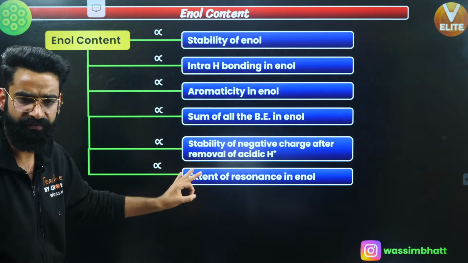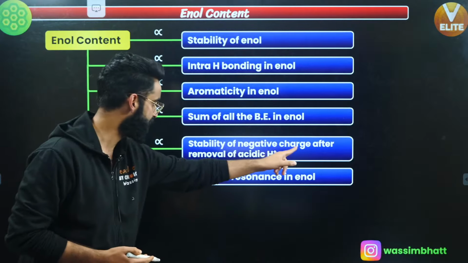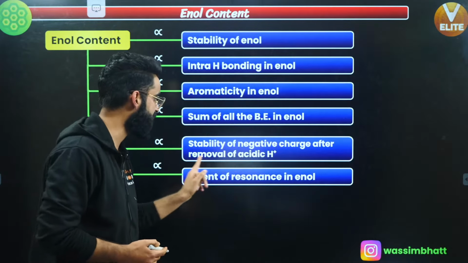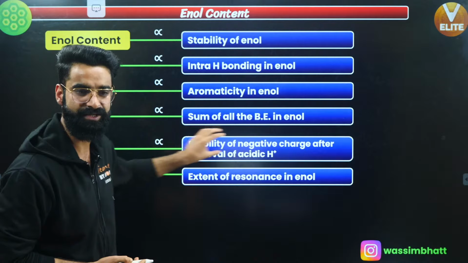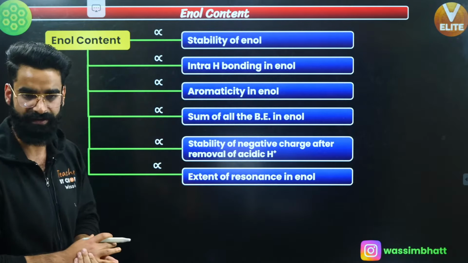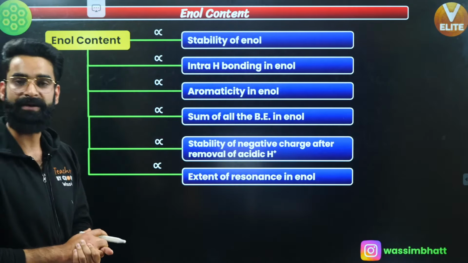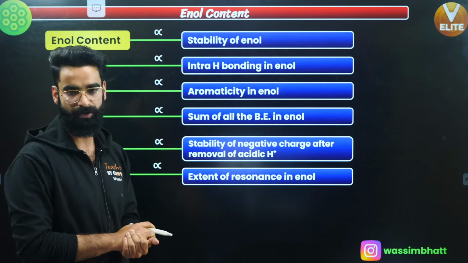The most important factor is the stability of negative charge after the removal of acidic H positive, because it takes into account the majority of these factors. So let me give you some examples so that you get to know properly what I'm talking about.